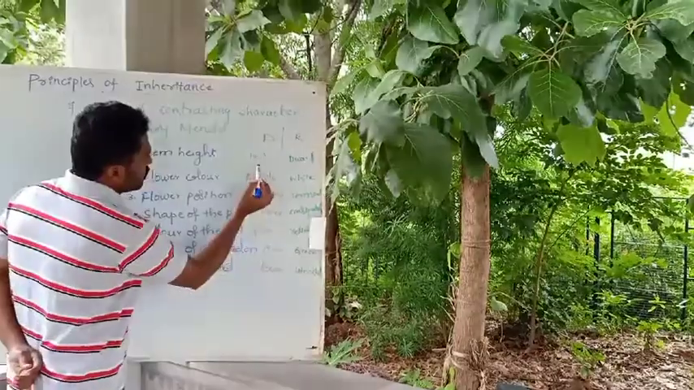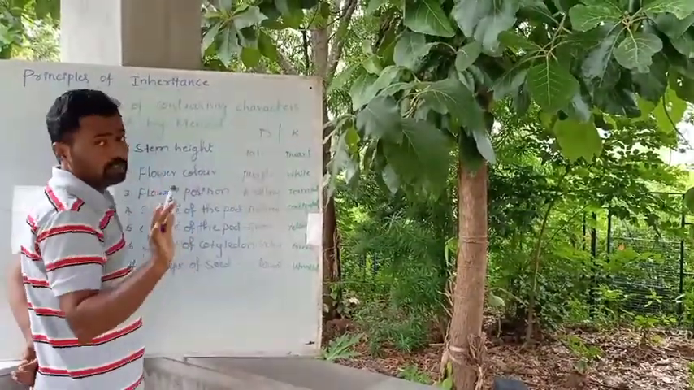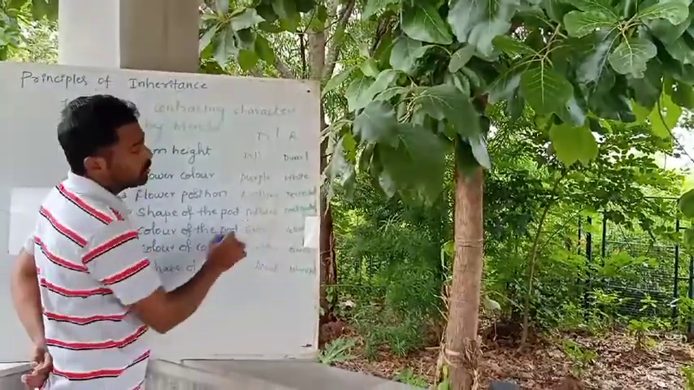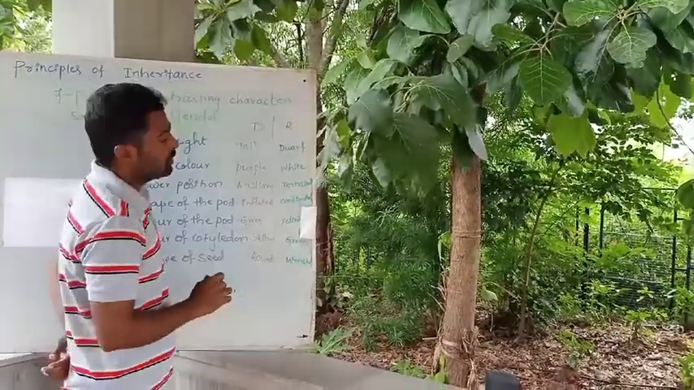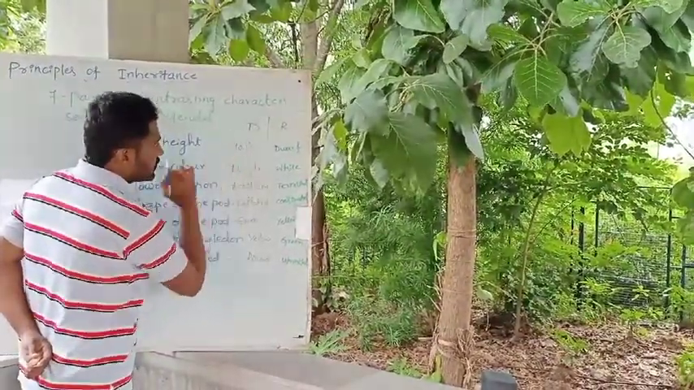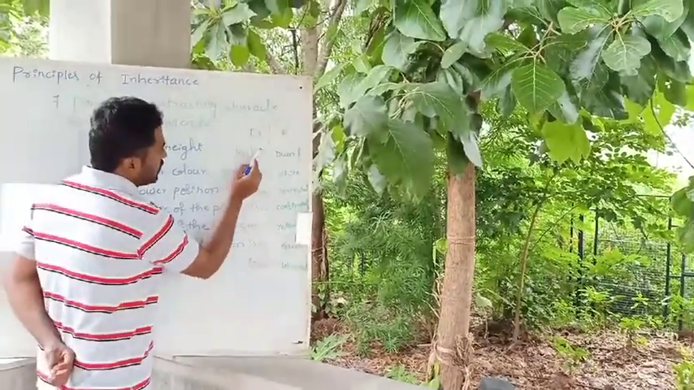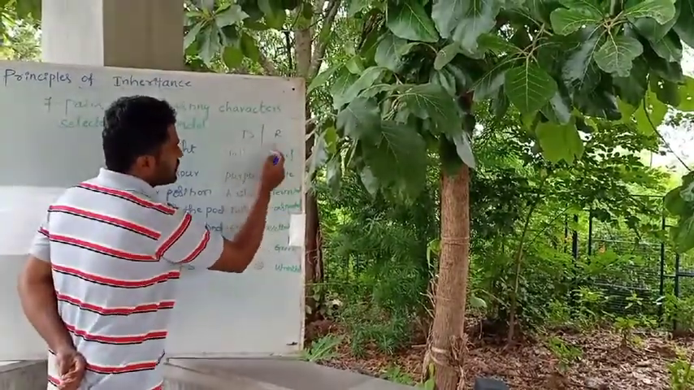Okay. So if we cross these two plants, tall and dwarf, the hybrid will be tall. The progeny will be tall. That's why tall is considered as dominant over the dwarf. Dwarf is not expressed in the progeny of the hybrid, whereas the tall will express in the hybrid progeny, especially in the F1 generation. So that's why tall is considered as a dominant character, whereas dwarf is considered as a recessive character.